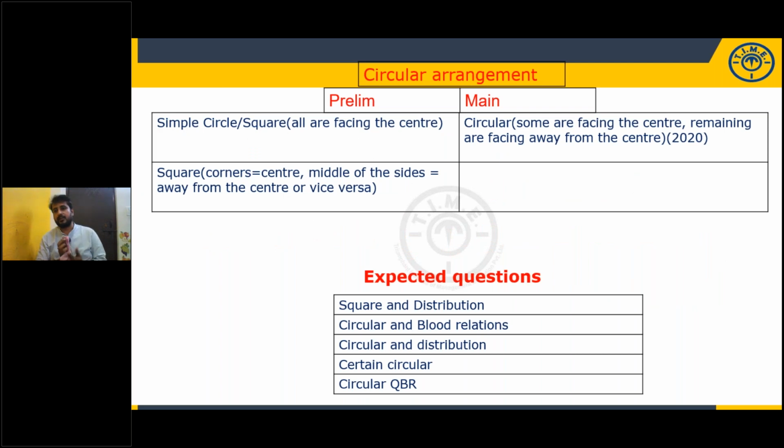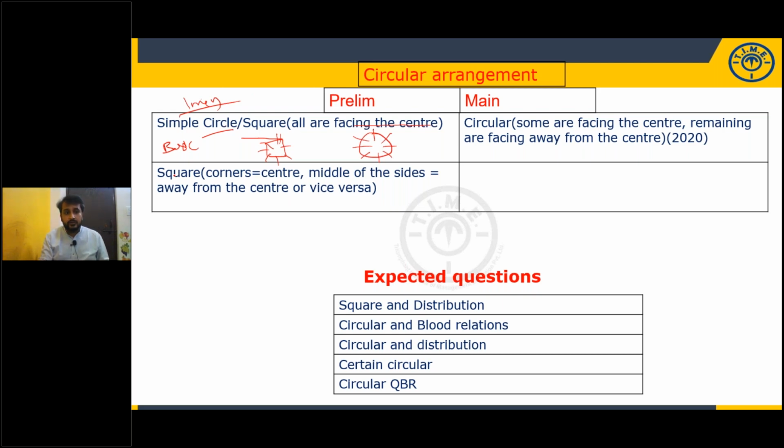Now let's come to the circular arrangement. In circular arrangement, what kind of models have they given so far? A simple circle like this: 8 persons are sitting around a circular table, all facing the center. Or 8 persons are sitting around a square, all facing the center, with 4 at the corners and 4 at the middle of the sides. Very simple, very basic level. It won't take more than 1 minute to complete. That much easy they will give you for sure.